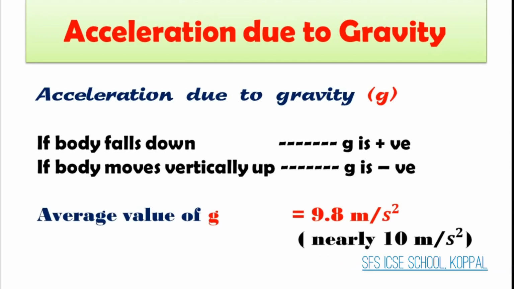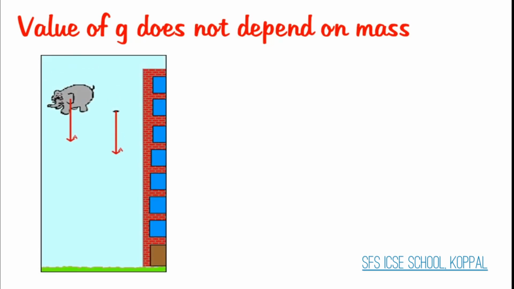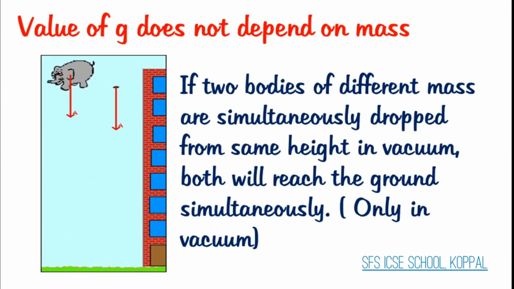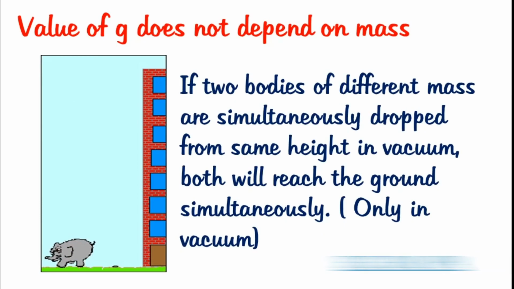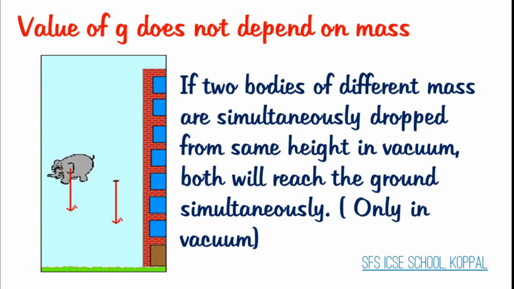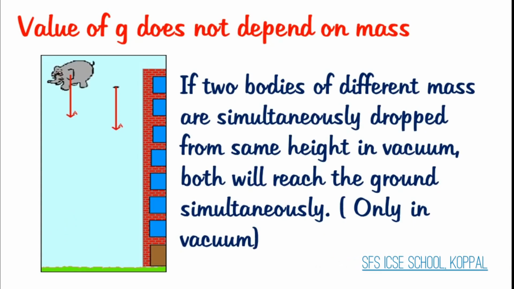Please remember, value of g does not depend on mass of body. So if two bodies of different masses are simultaneously dropped from same height in vacuum, both will reach the ground at same time in vacuum because there is no effect of friction and buoyancy due to air.